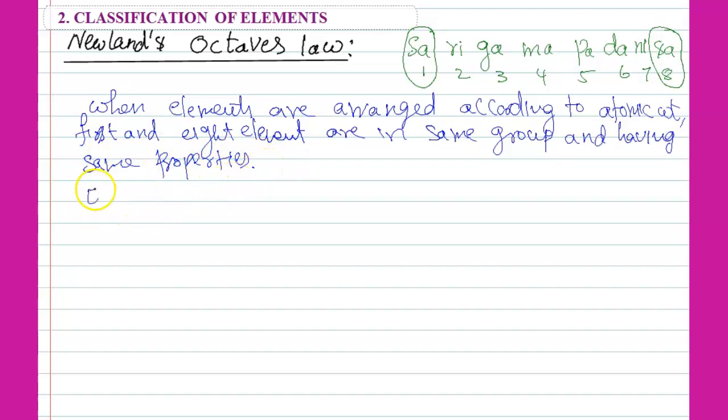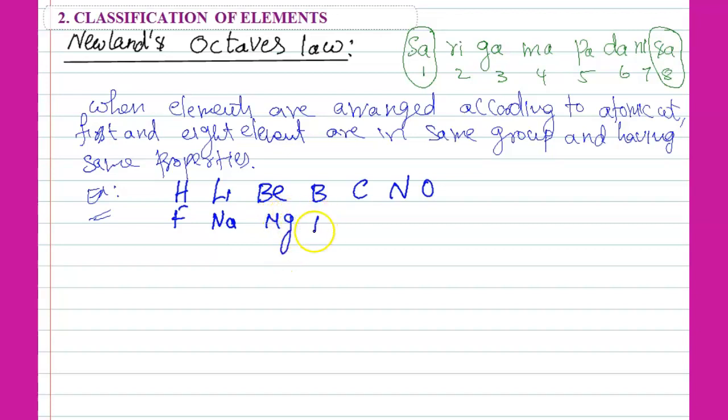So for example, if you take one example, we can take hydrogen, lithium, beryllium, boron, carbon, nitrogen, oxygen, fluorine, sodium, magnesium, aluminum, silicon, phosphorus, sulfur, chlorine, potassium, calcium.